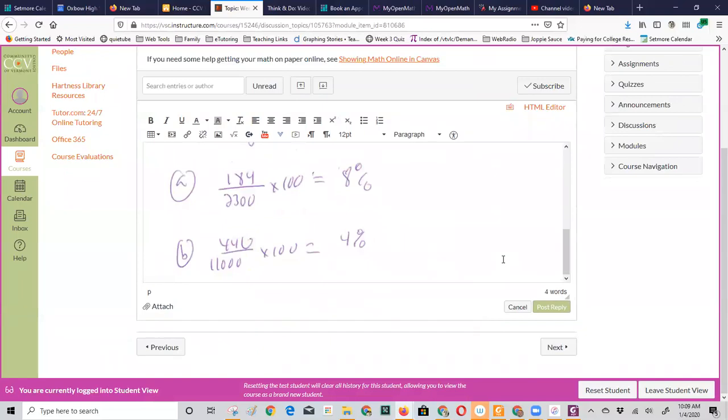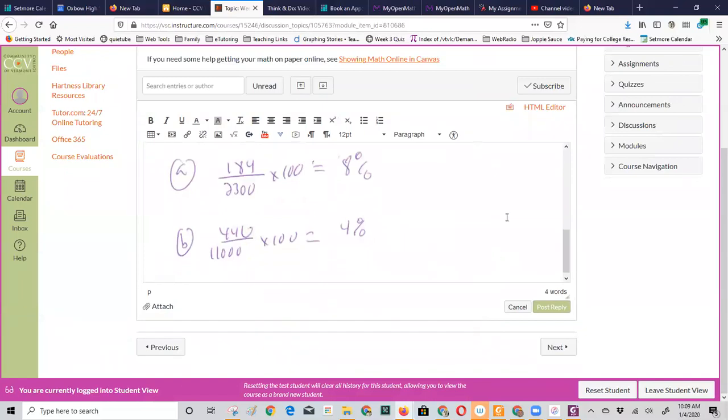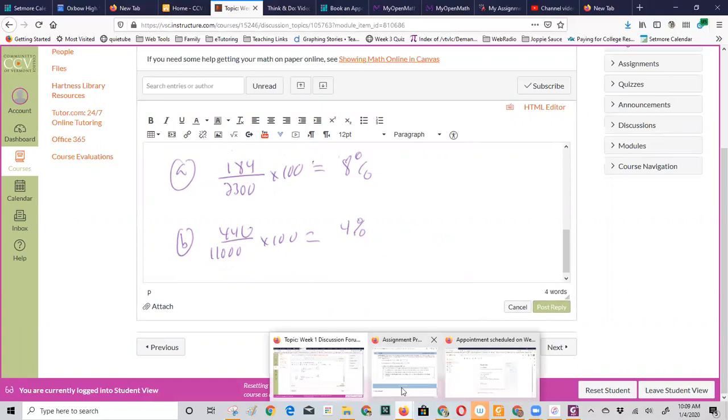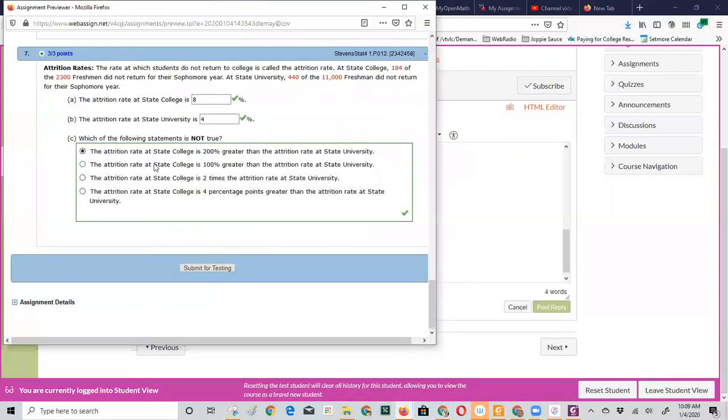And then for the last one, that's the question that gives people a hard time. Let me come back and point that out to you, because this might help you out. Which one of these is not true? Well, 8 is 2 times as big as 4, so that one's true. The attrition rate is 4 percentage points greater. Well, yeah, 8% is 4 percentage points bigger than 4%.